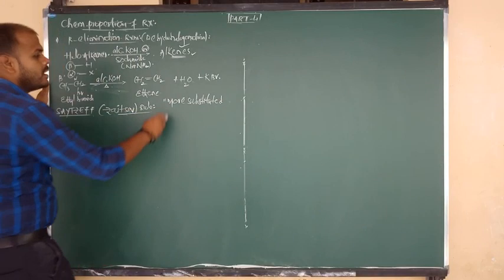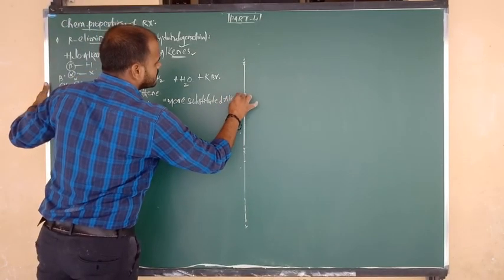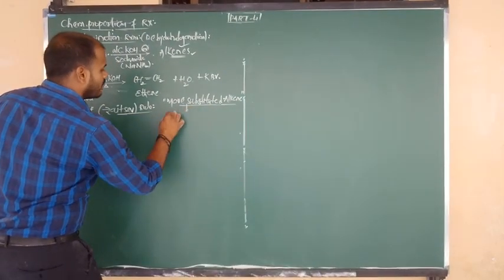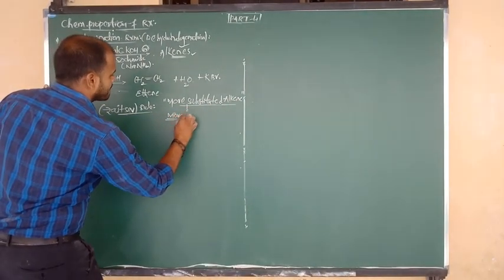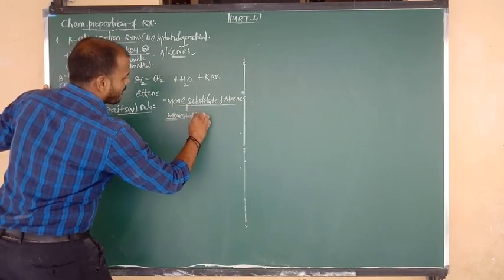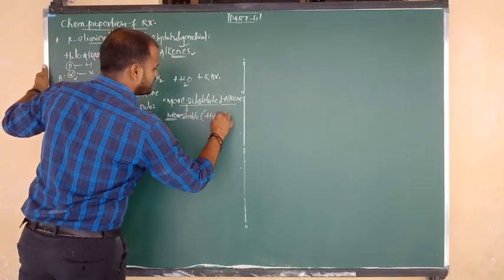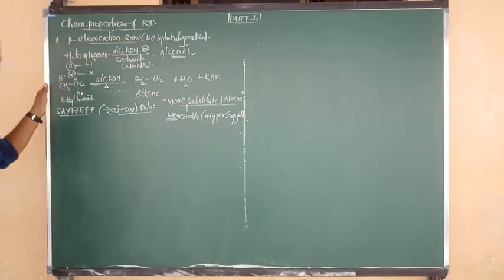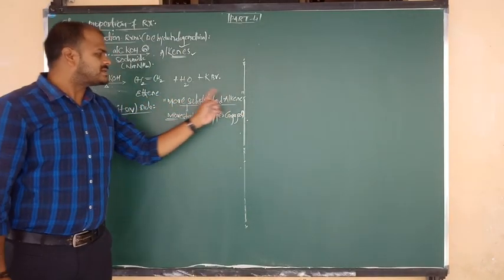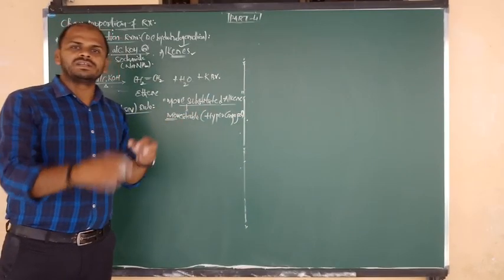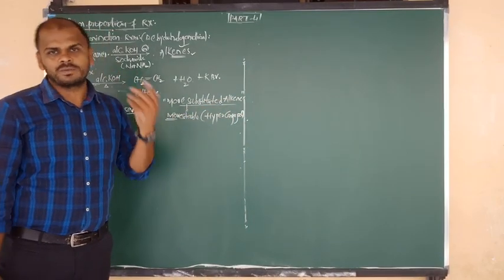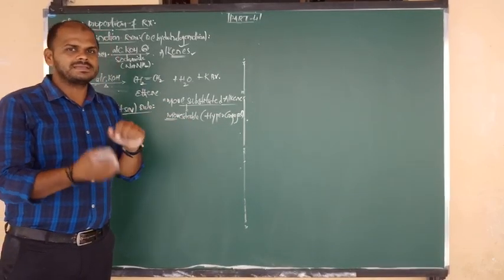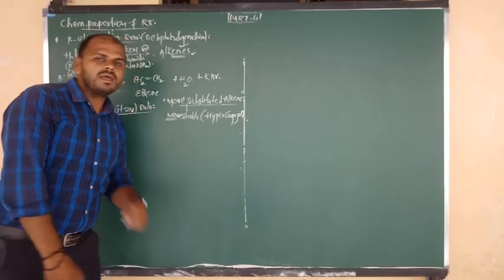So the answer is the more substituted alkene is more stable due to hyperconjugation, resonance involvement. The alkene in which the number of alkyl side chains around the C double bond C increases is more stable. So the more substituted alkene is highly stable due to hyperconjugation.